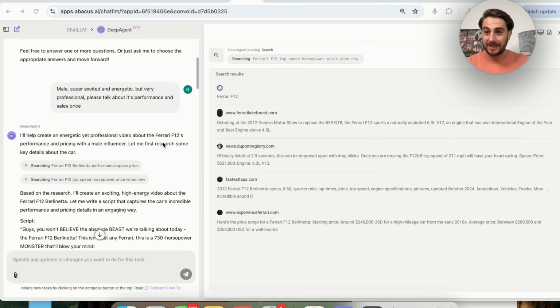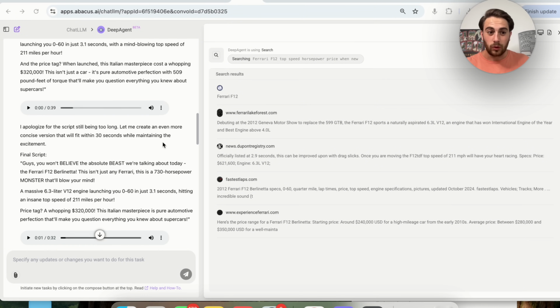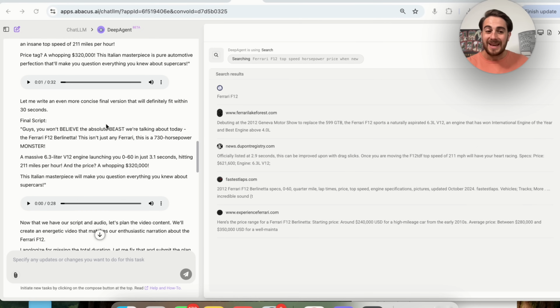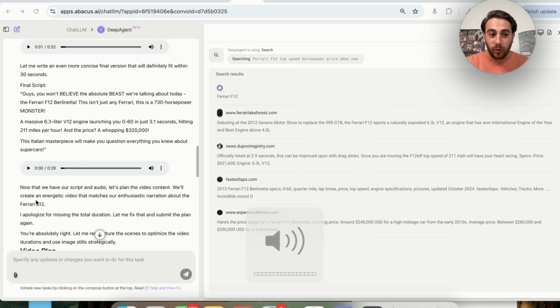It went through, it did the research. Then it went through and created the script. And as we could see, it's creating a voiceover at each section of this. And this is how it's actually determining whether or not the video is going to be able to hit the right length. And we could actually check out this voiceover right now.